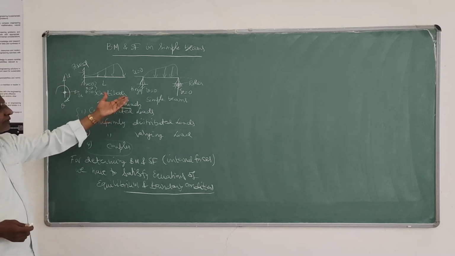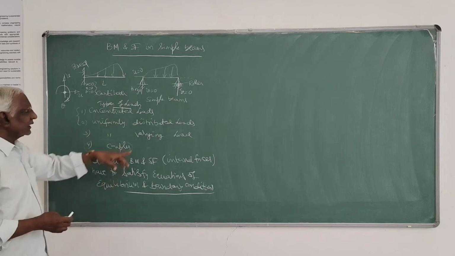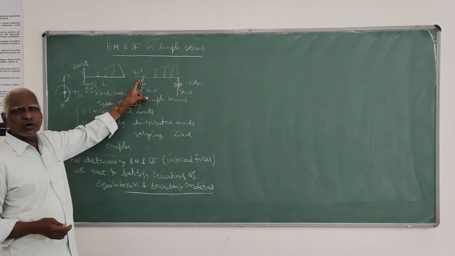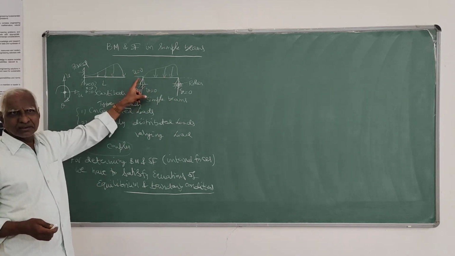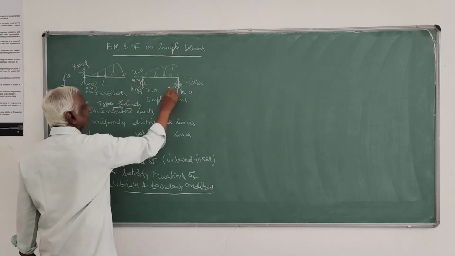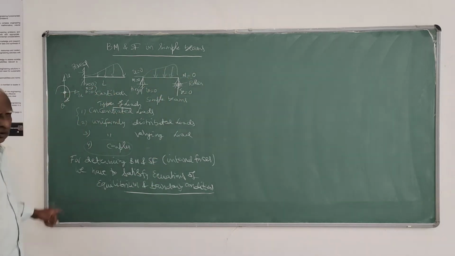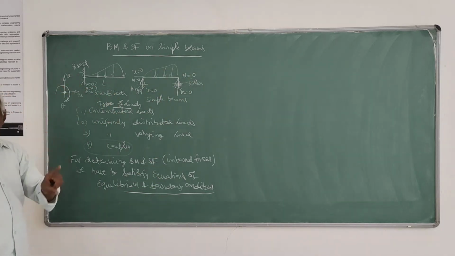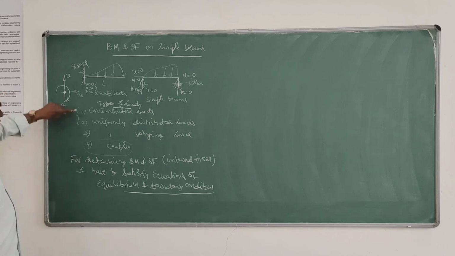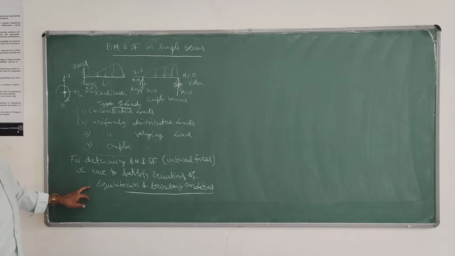The static type of condition is that moment is zero here, and bending moment is zero here also, whereas at the fixed end bending moment is there. That is called the static type of boundary condition.